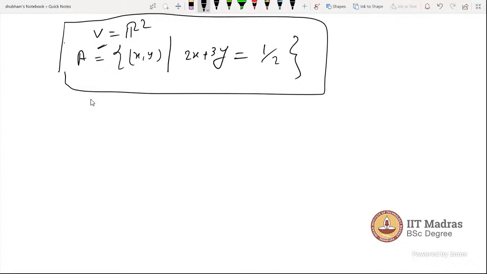The zero vector for a vector space need not be the origin. Yes, it depends on the operation, whatever the operation is.